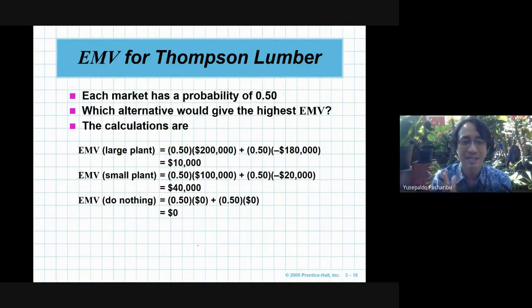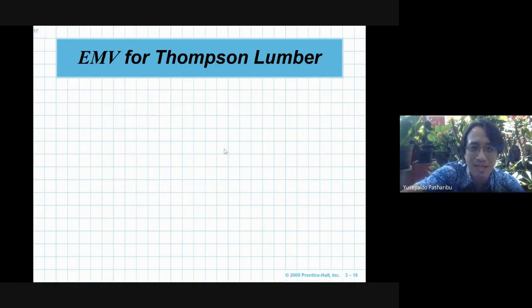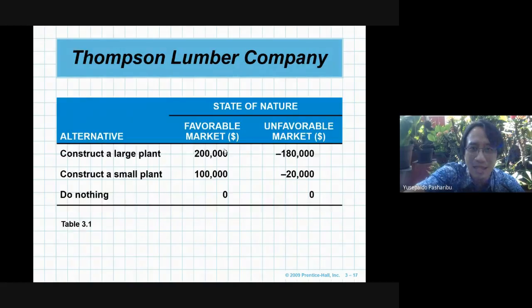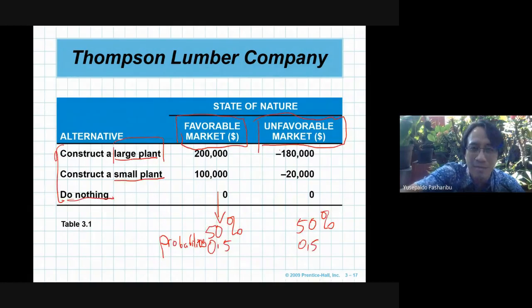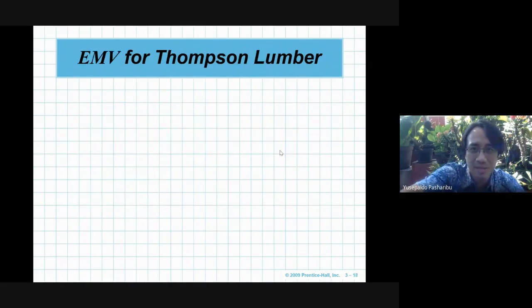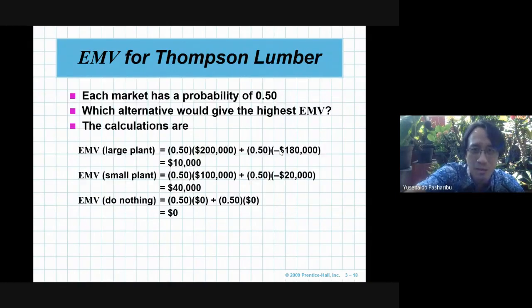For the first one, the large plant, just multiply 200,000 with 0.5 plus minus 180,000 times 0.5. And we have 10,000 for the first one.